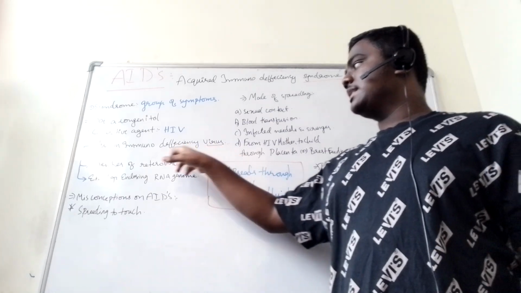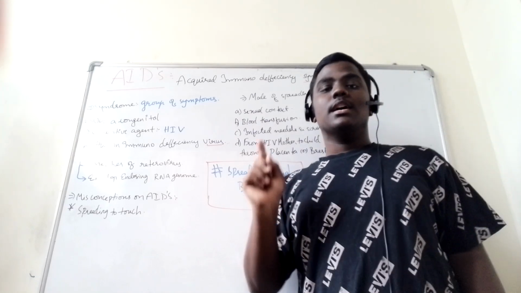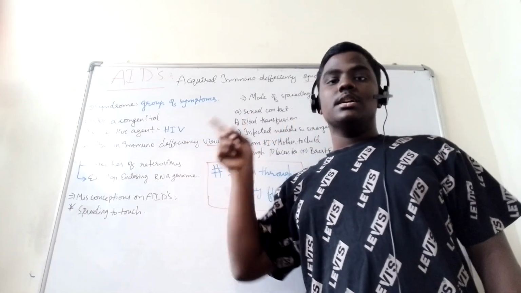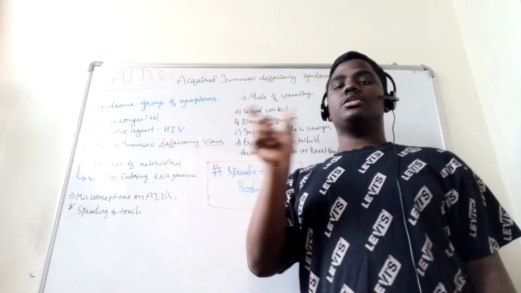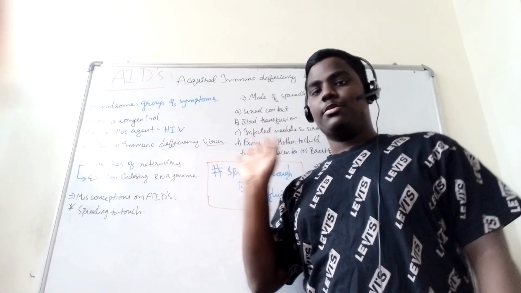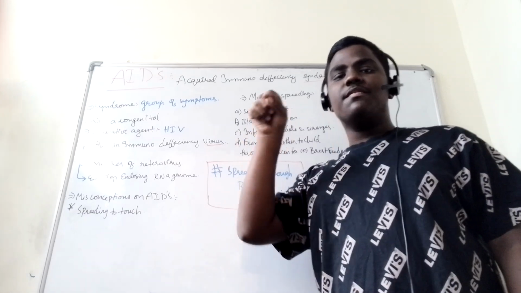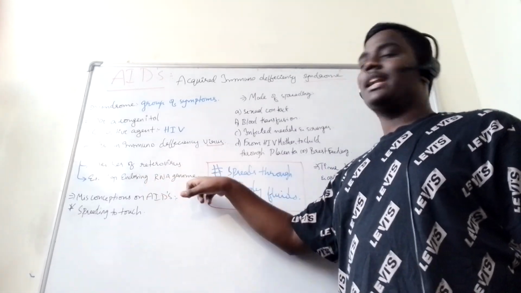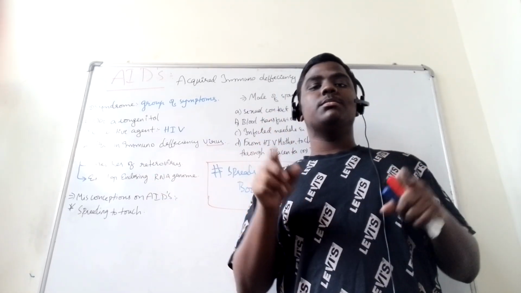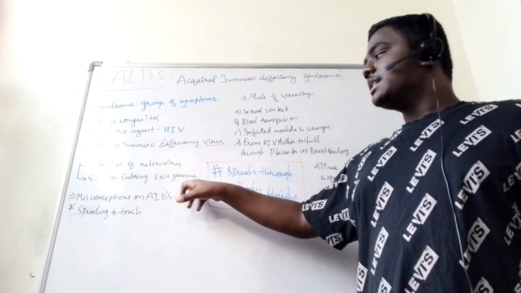This particular virus belongs to the family of retroviruses. One thing we have to be very careful about here is that common cold is due to rhinovirus, AIDS is due to retrovirus. We should not get confused between retro and rhinovirus. This is a member of retrovirus, and the special feature that this virus has is the envelope enclosing its RNA genome. Its RNA genome is enveloped, meaning there is a coating around its genome. This is the special feature of the AIDS virus.